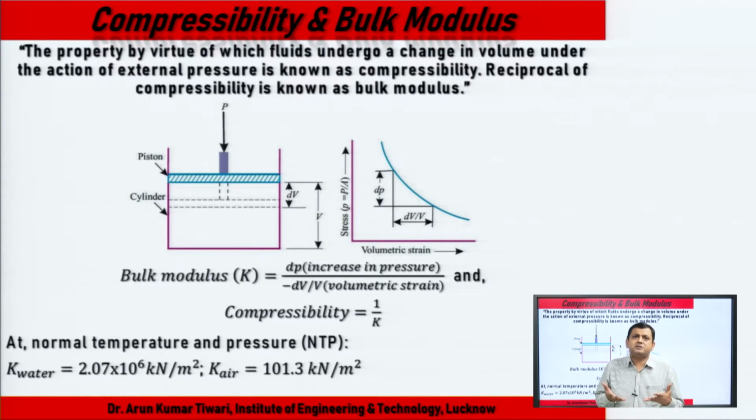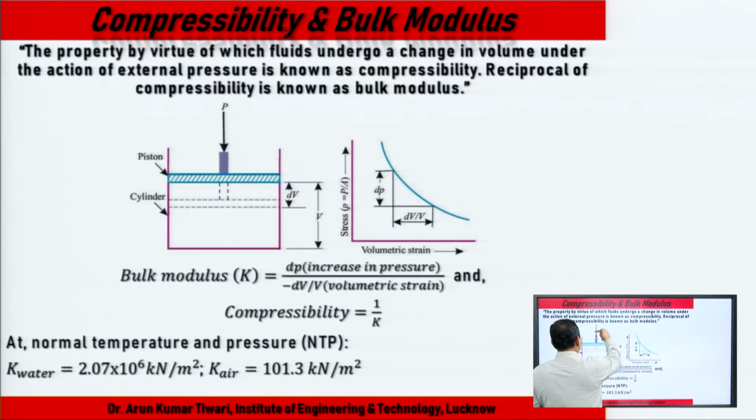Bulk modulus is change in pressure upon volumetric strain. If you see the changes on applying the external pressure P, this is the actual position of the piston in the piston-cylinder arrangement, and after applying the force there is a change delta V. So this is the bulk modulus.